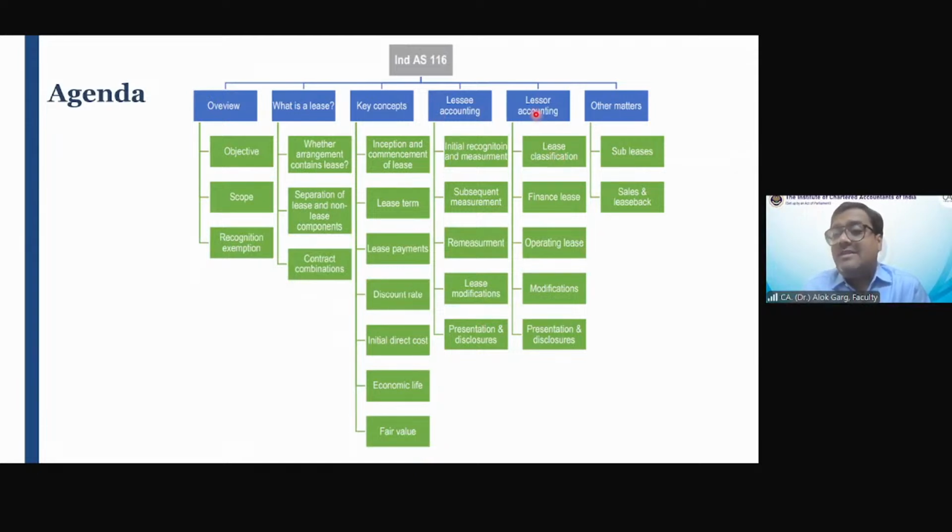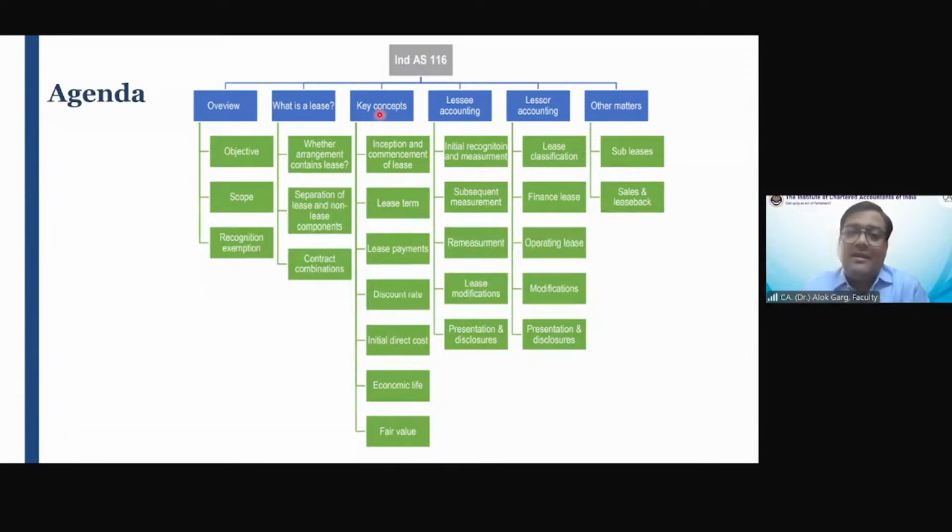Then friends, we'll discuss the lessor accounting as well. Lease classification in lessor accounting, finance lease, operating lease, modification, presentation and disclosure. And we'll talk about some other matters, which are sublease and sale and leaseback, right? So we have a long agenda to cover in these 5 days. Let's move to the standard.